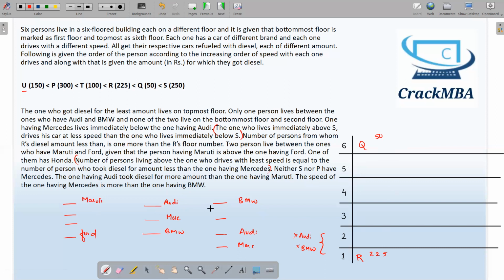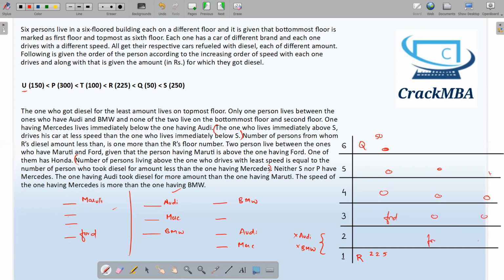We have these two possibilities: either I can take Maruti, Ford, or I can take Audi, BMW, Mercedes. Which one will you take? Ask yourself. I will go for this. Why? Because firstly it is covering more area. What I mean by more area: this has four elements, which means if I put Maruti over here, there will be two gaps and then Ford.